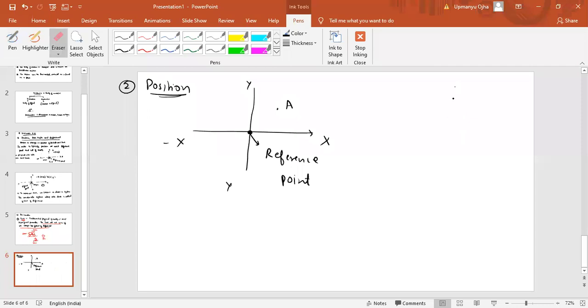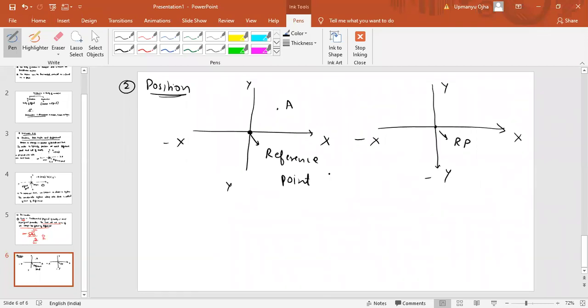Wait, instead of this reference point, can I change the reference point? Like now I have taken this as x-axis, minus x, y, and minus y. Okay, now this is my reference point. Now, will the position change if I change the reference point? Yes or no?